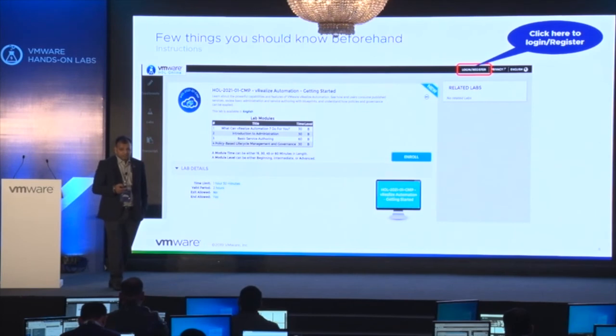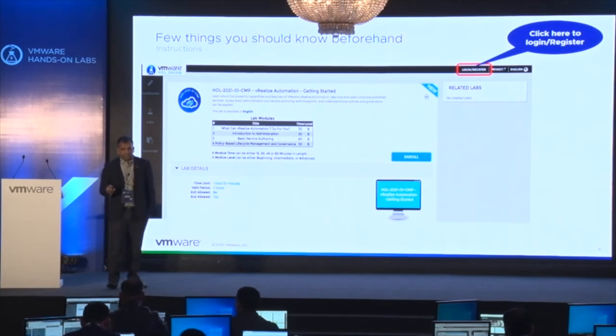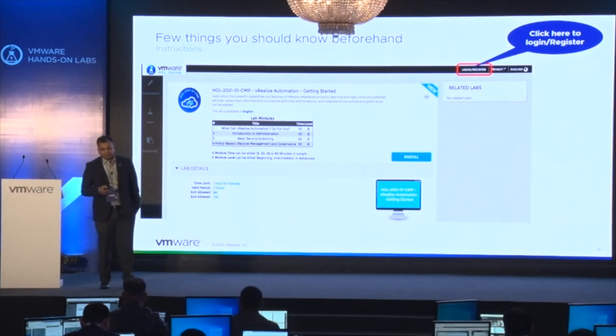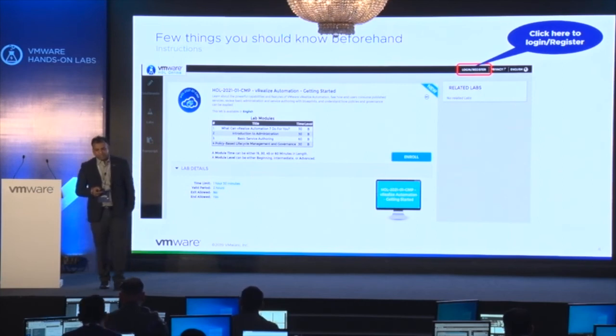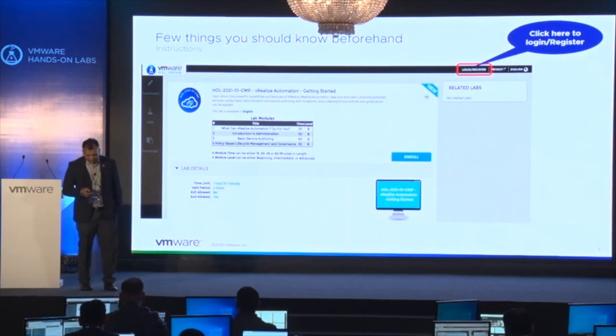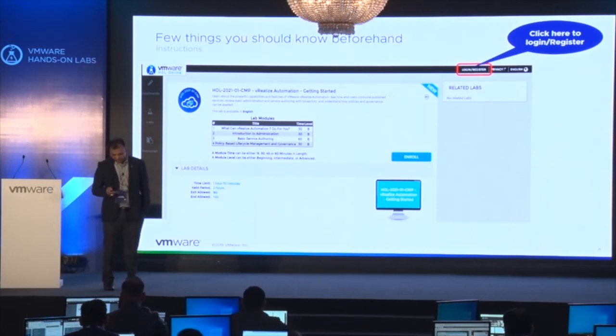If you are accessing the HOL URL for the first time, you have to register by putting your first name, last name, email address, and a password of your choice. You have to register the first time. If you are already an existing HOL user, you have to put your existing credentials on the login screen.